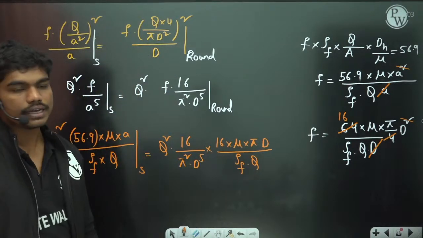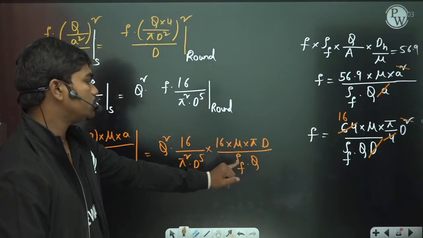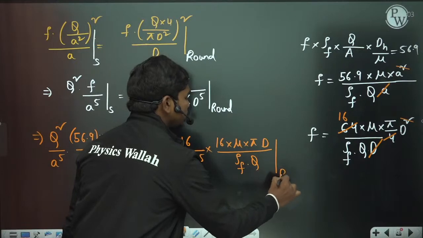This is what you have. So this is for the round cross section.